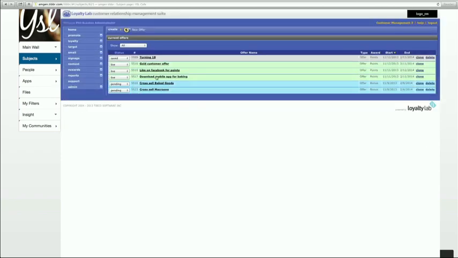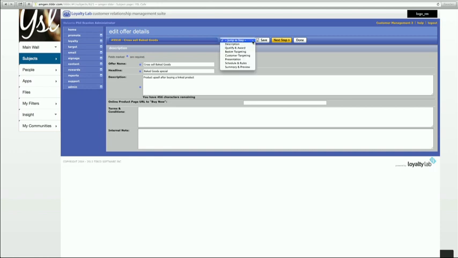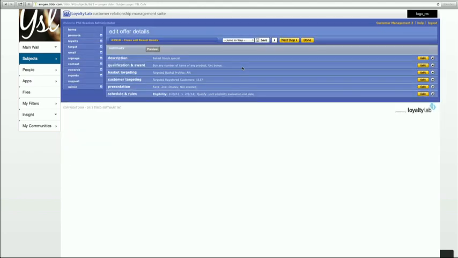So here I can see my live running offers plus some offers that have been suggested. So I'm going to go into one of those offers and just look at customizing it. Now, because Engage knows about what the merchant's done in the past and what spending patterns are there, it's able to pre-fill this. So I can see that the qualification award, i.e. who this goes out to, which customers it's targeted, and the scheduling rules have already been filled in for me.